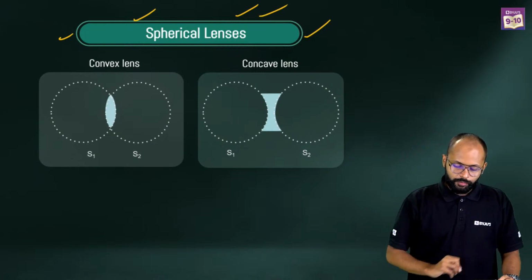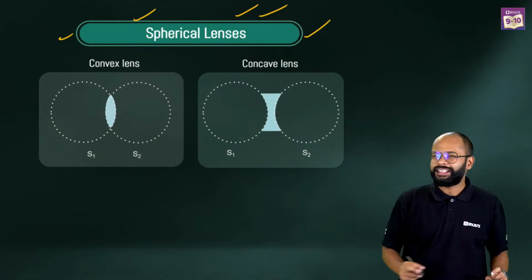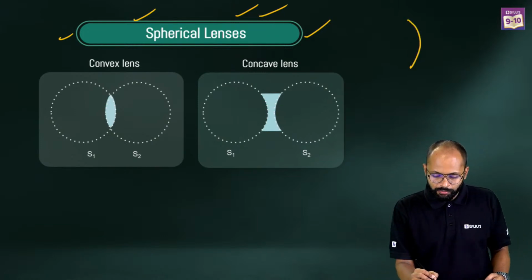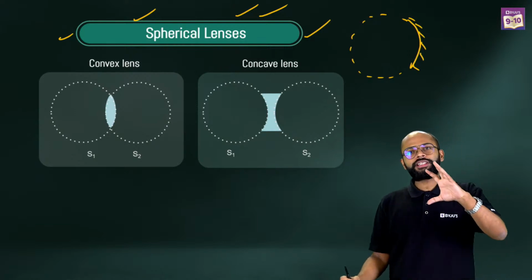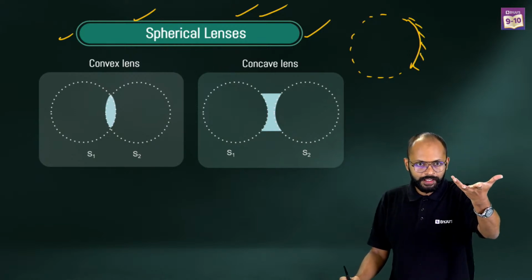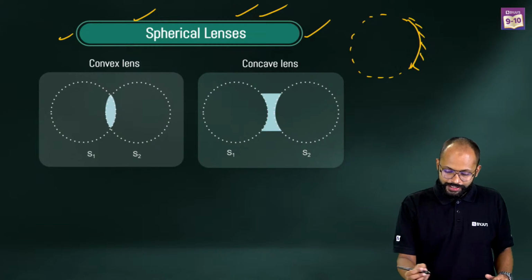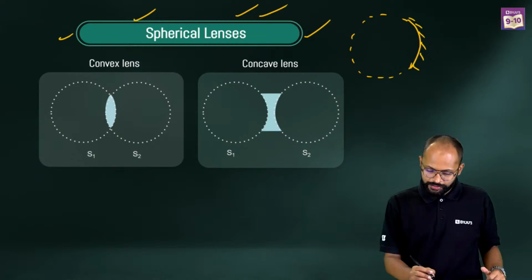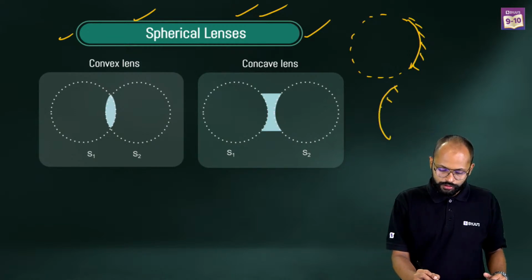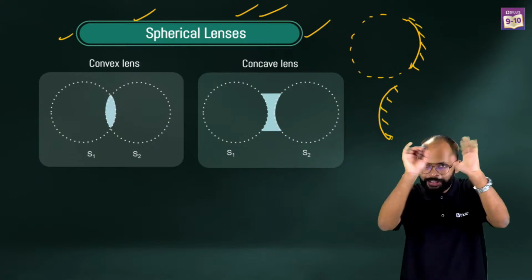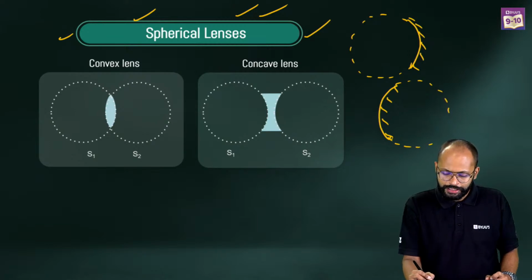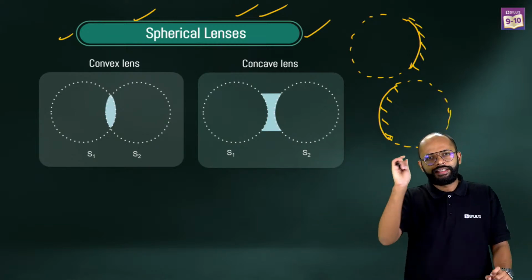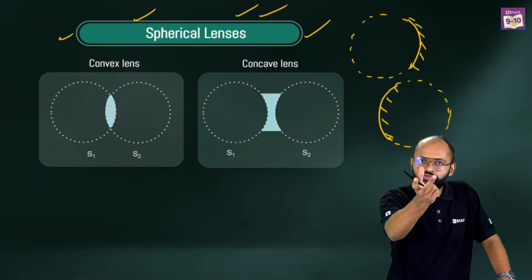Spherical lenses. But you have also studied spherical mirrors. Why were they called spherical? Because that mirror, let's say this concave mirror, at some point in its life, was part of a sphere. Correct? That's why we said it's a spherical mirror. Same thing with convex also. With convex also the same thing happened. At some point in its life, this was a part of a sphere. That's why this was called a spherical mirror.